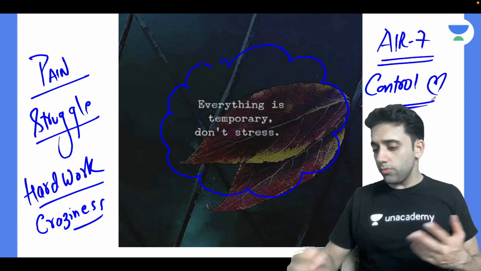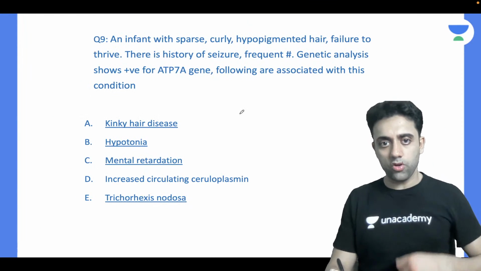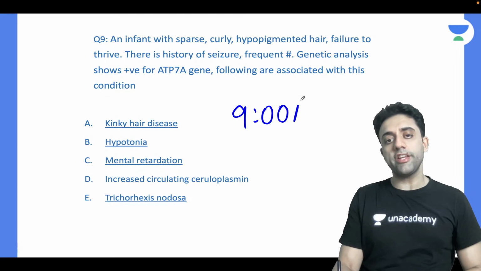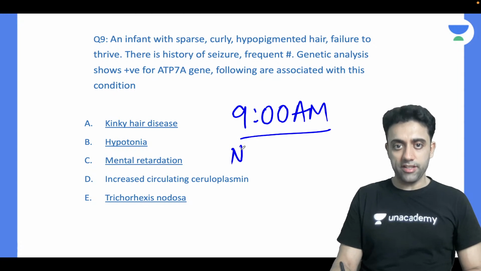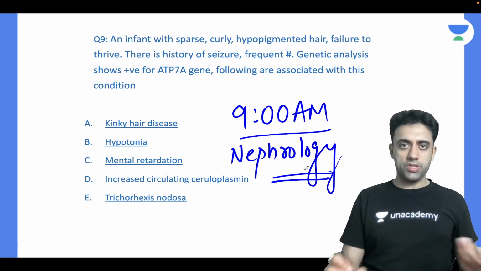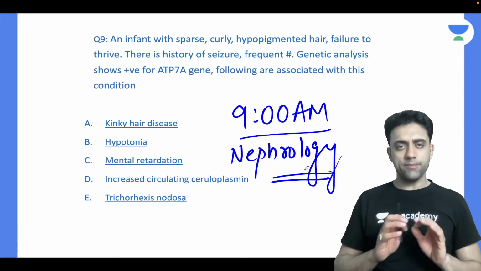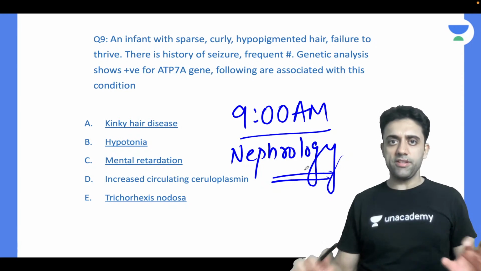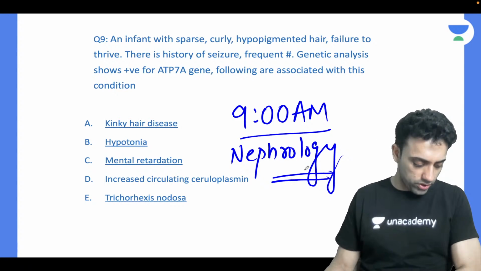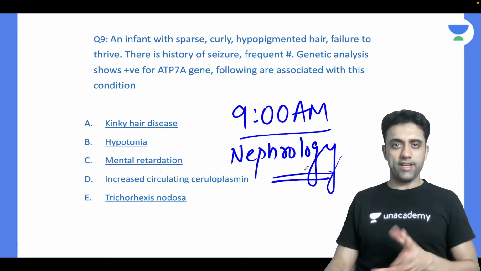And tomorrow morning, before leaving, since we're talking anyway: tomorrow morning at 9 AM we have a class on nephrology. Finally, I'm starting nephrology. Maybe I'll start with a light topic like UTI, urinary tract infection, or maybe I'll touch on nephrotic syndrome also. Very simple MBBS level, NEET PG level, we will discuss tomorrow. Okay, tomorrow morning 9 AM last class, then we'll try to have 2 more days.